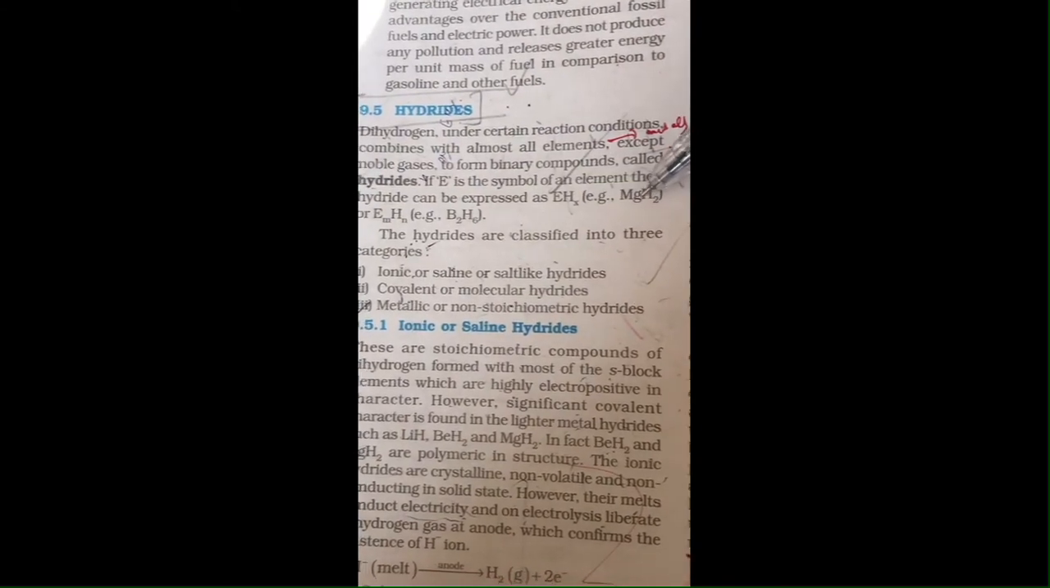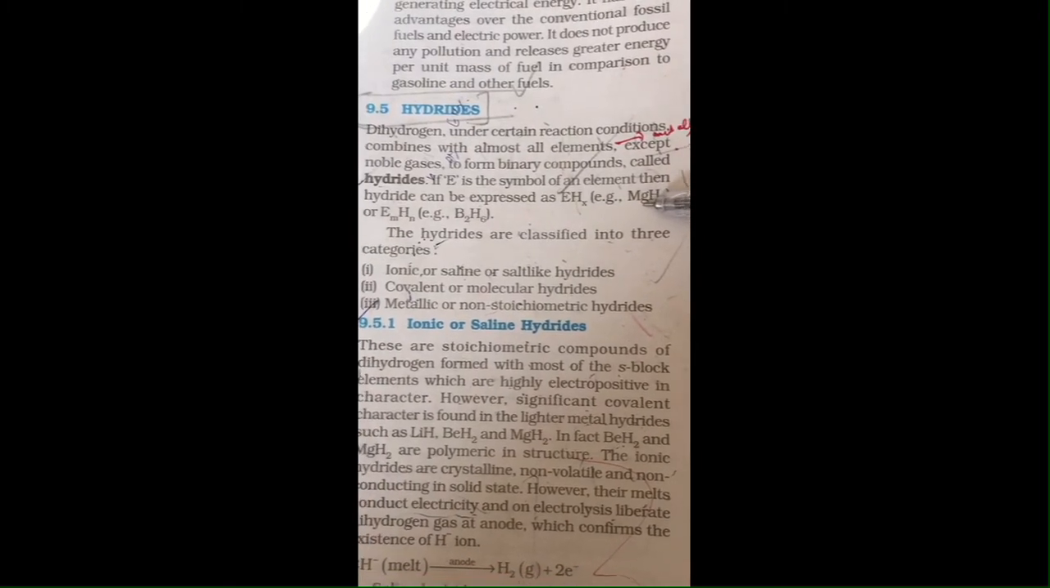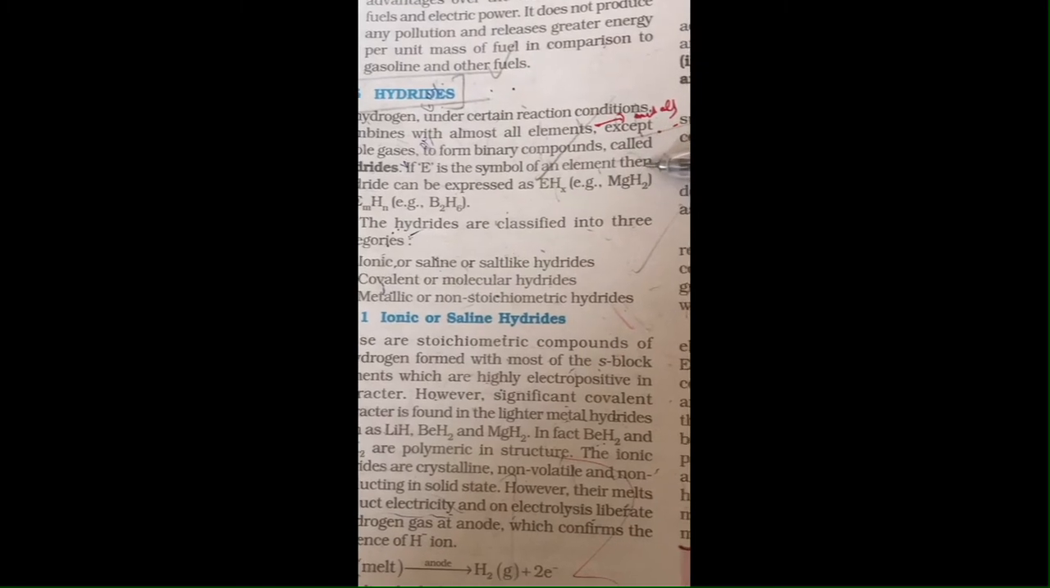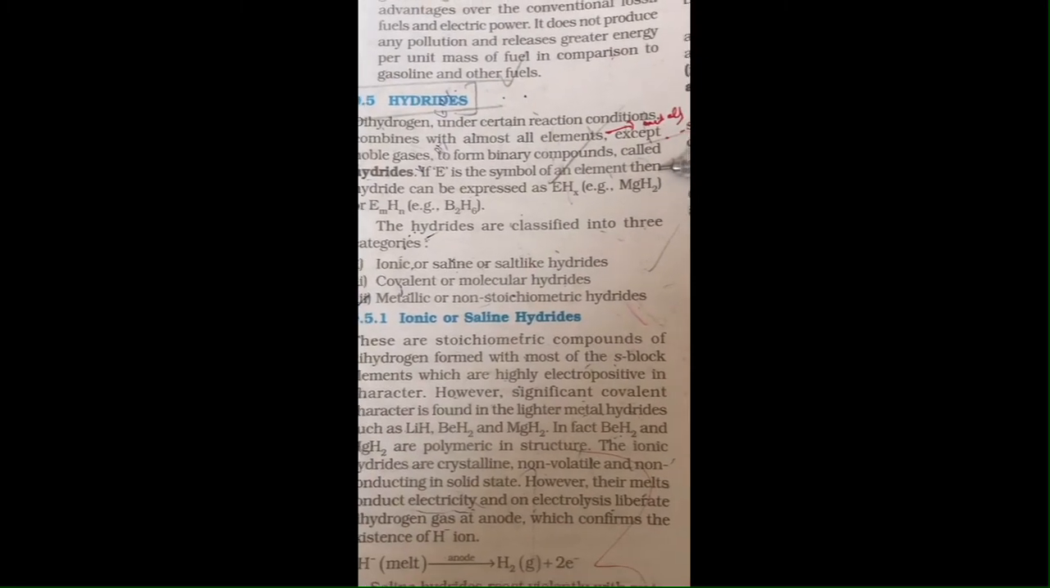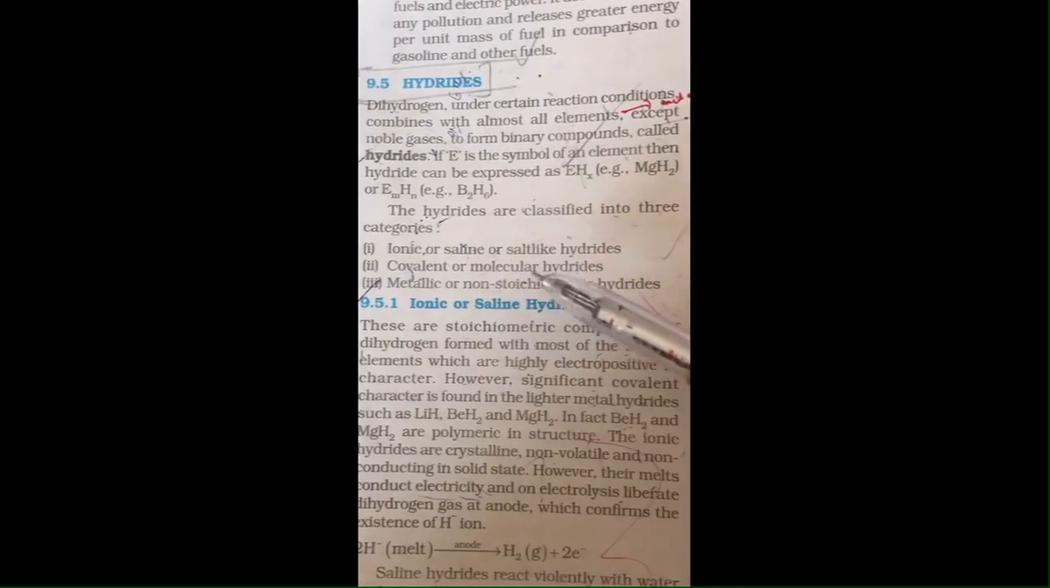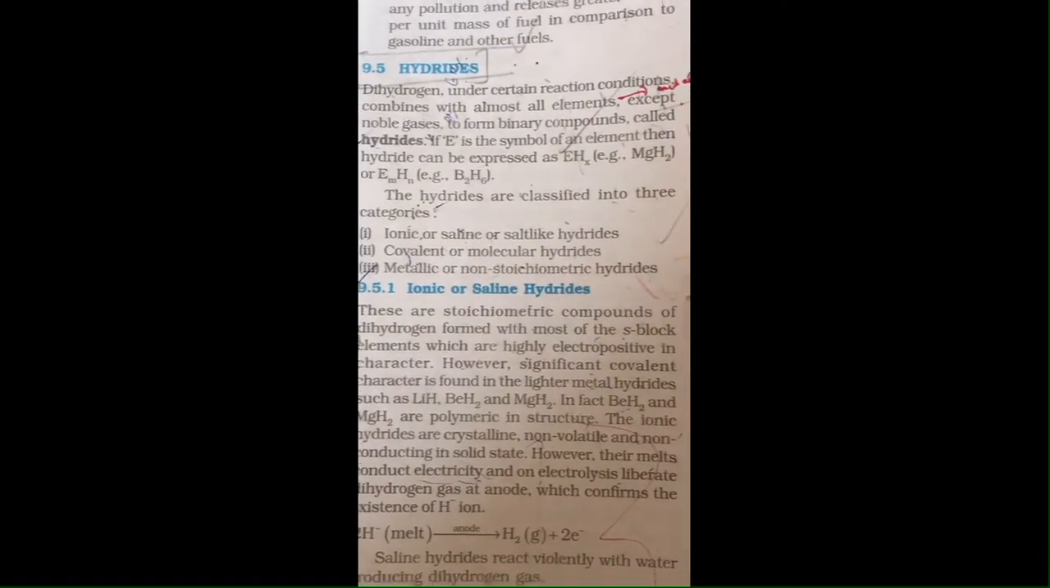For example, magnesium hydride, in which a metal is bonded with hydrogen, and the metal is electropositive as compared to hydrogen. So this is an example of a hydride. These are of three kinds: ionic, covalent, or metallic or non-stoichiometric hydrides.